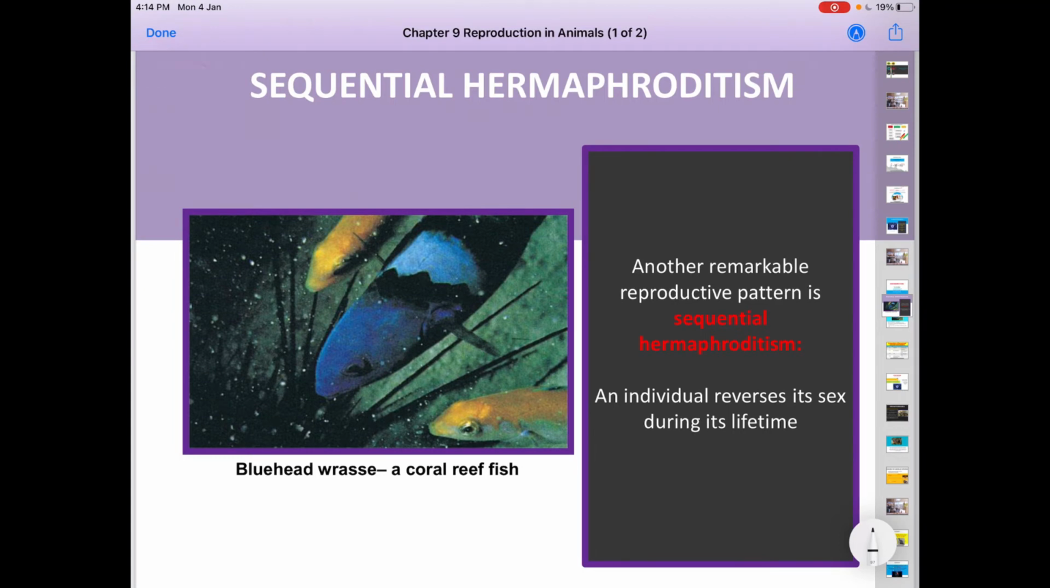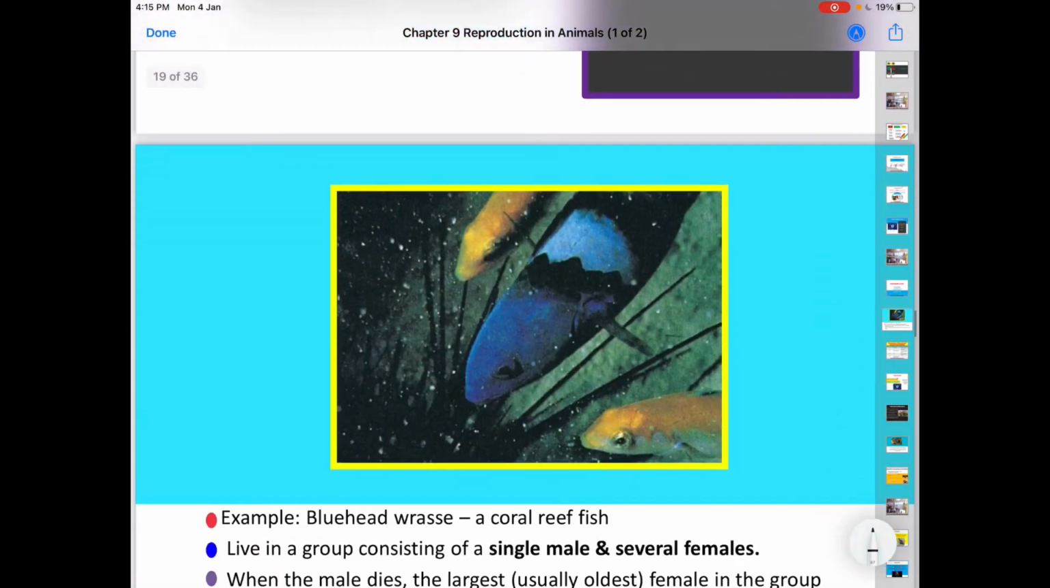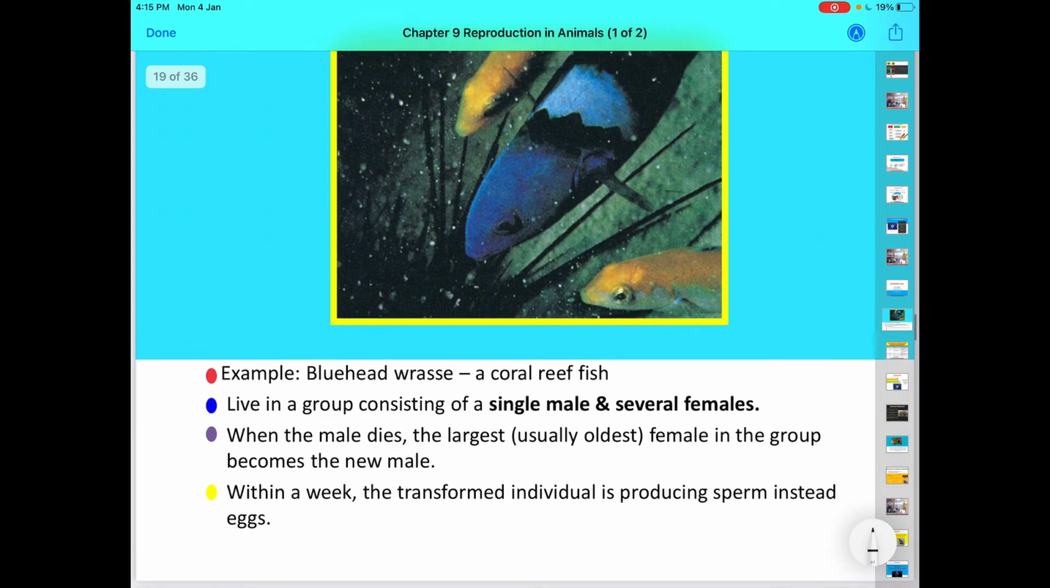Now sequential hermaphroditism. This refers to organisms like the coral reef fish, the bluehead wrasse. This organism can reverse its sex during its lifetime. This is the situation: these coral reef fish live in a group. Normally the group has only one male fish and several female fish. When the male dies, what happens to the females? Usually the oldest female fish, which is usually the biggest one, the largest one,